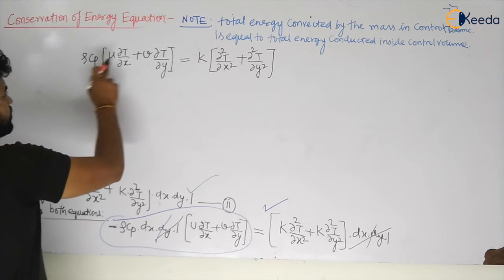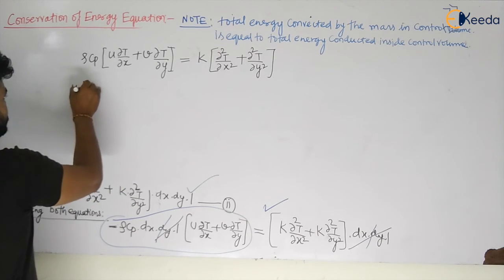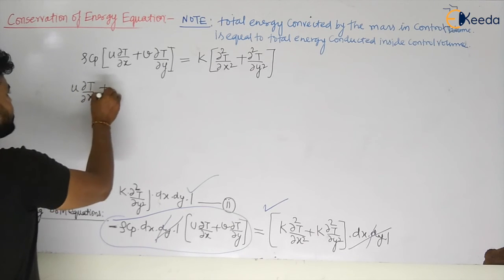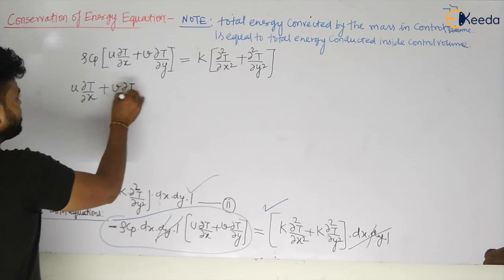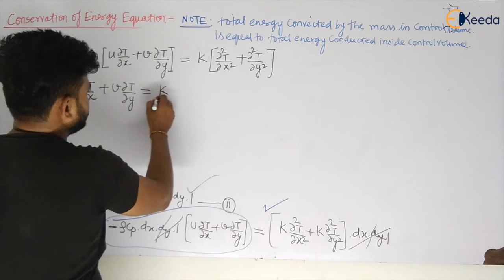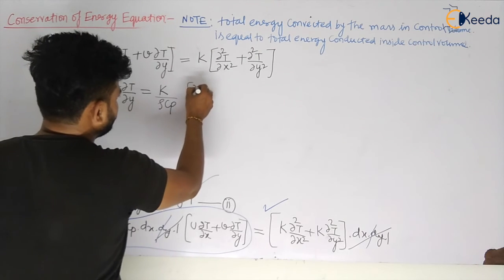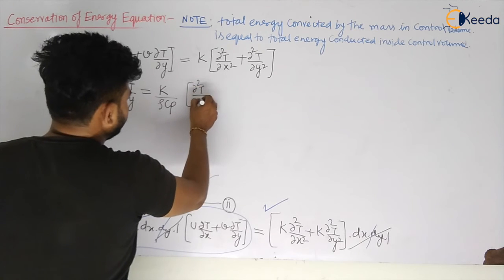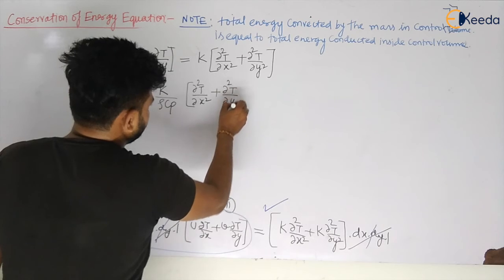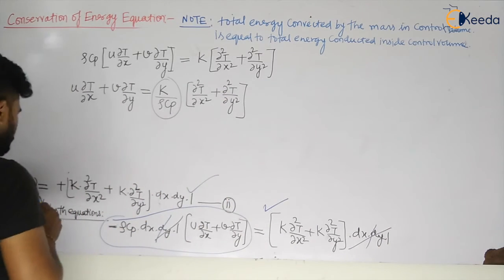Now if I take rho Cp this side, this will become u of del T by del x plus v of del T by del y, my dear students, is equal to k divided by rho Cp. This will become del square T by del x square plus del square T by del y square, my dear students, and this is called your alpha.